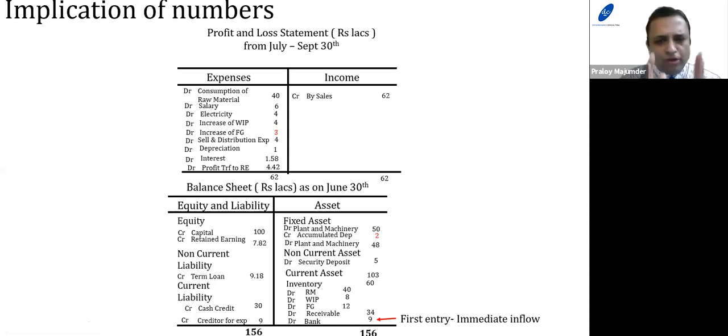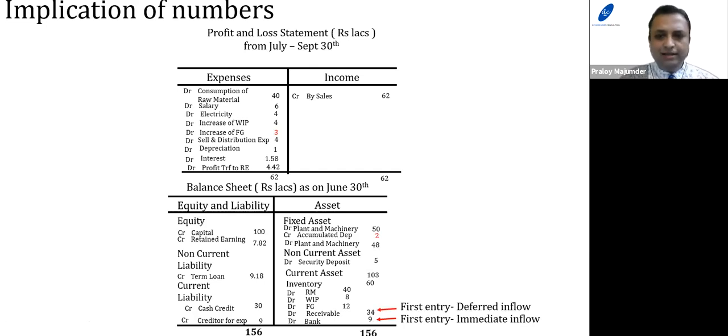Now, if we want to know the meaning of any item of the profit and loss and balance sheet, first we have to determine whether it's a first entry or second entry. Second, we have to look at the closing balance. Is it a debit or is it a credit? And from that, we can find out what is the implication of that particular item.